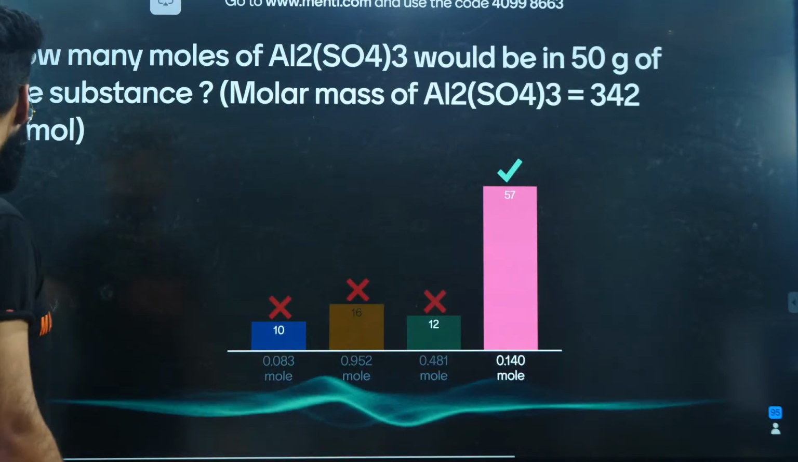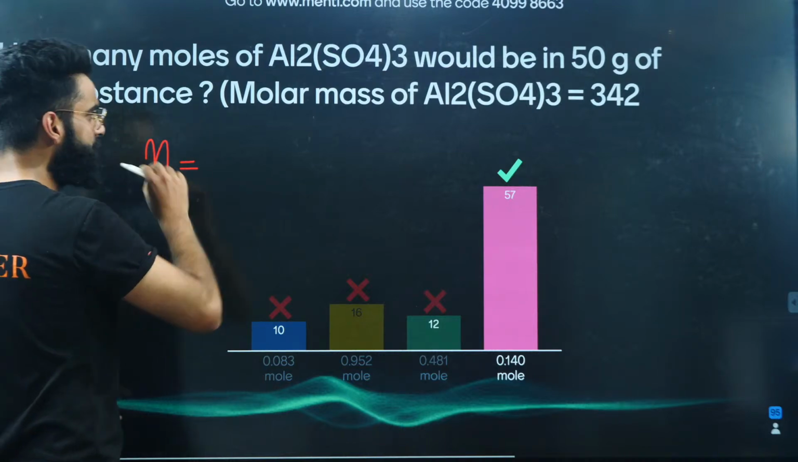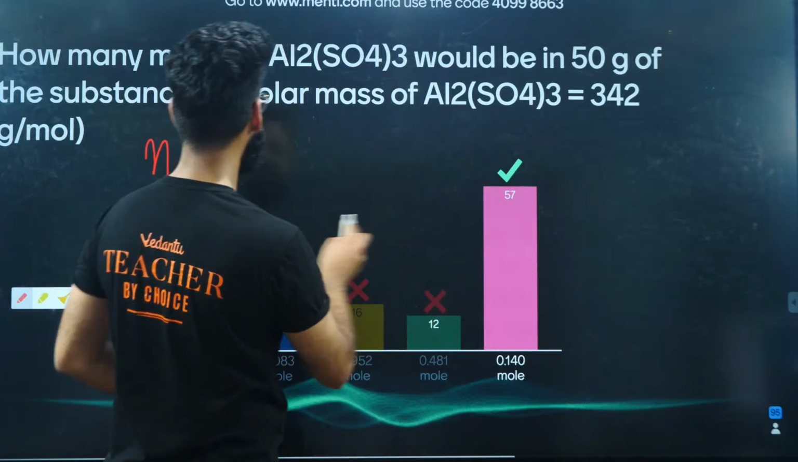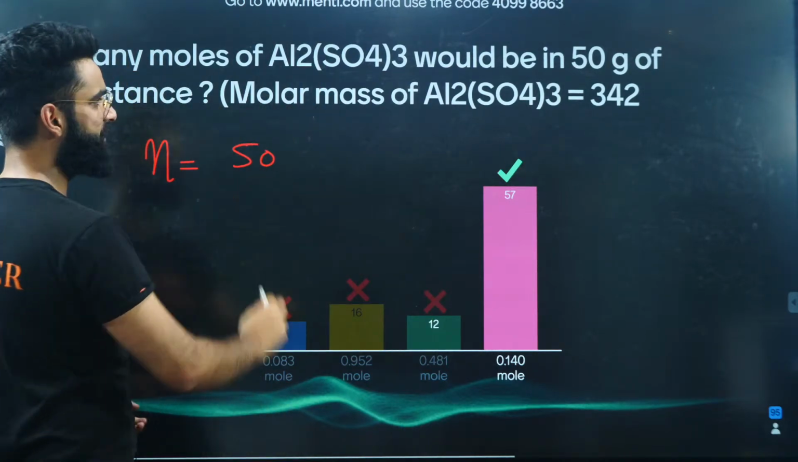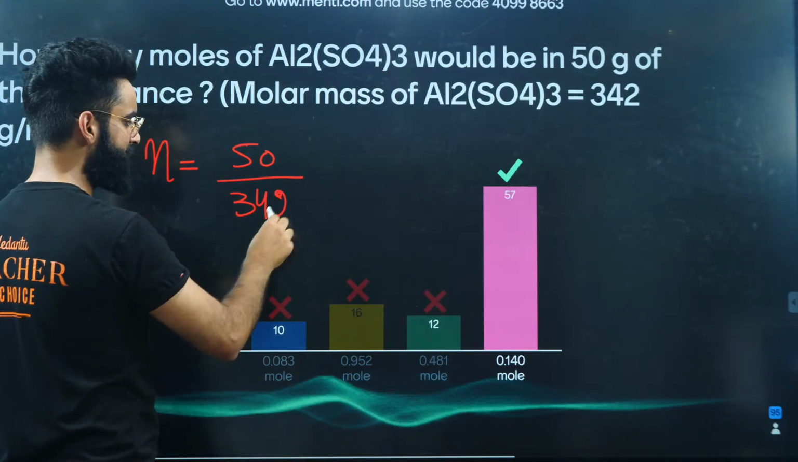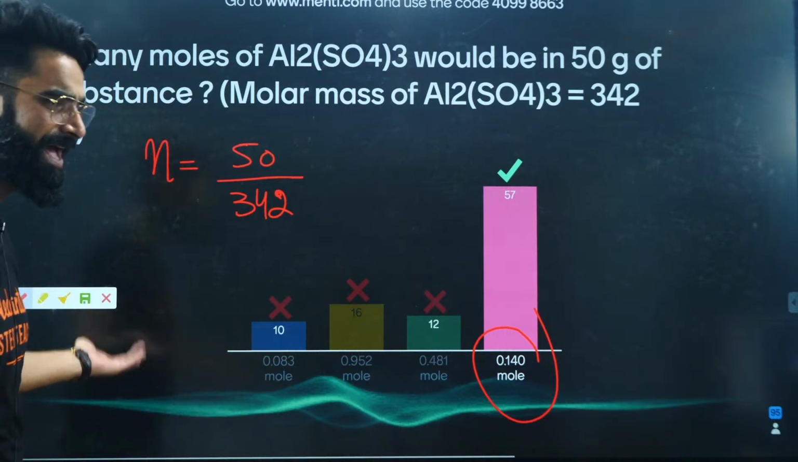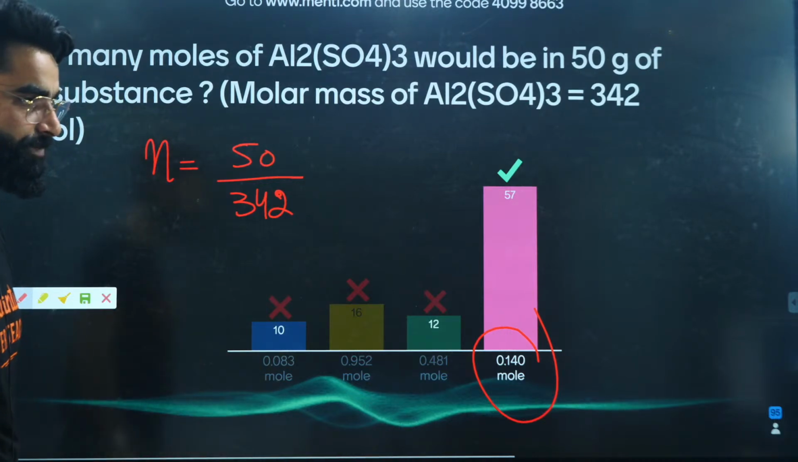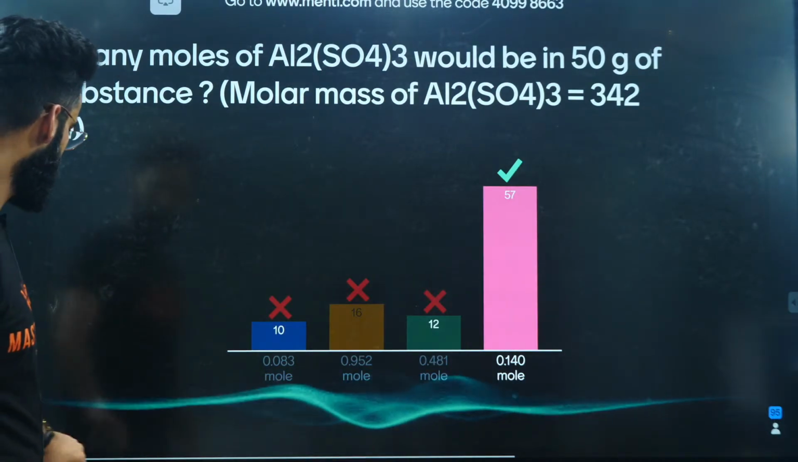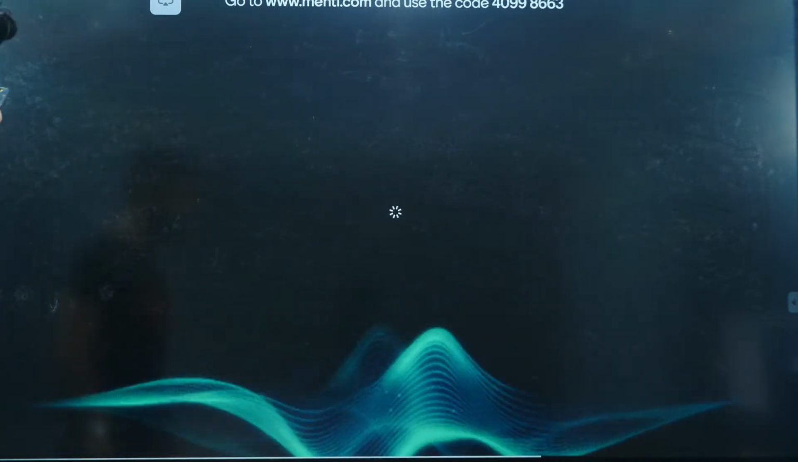Well, again, the majority of the students have given the correct answer. You are simply supposed to calculate the number of moles, which is basically the mass of the substance, given to me as 50 grams, divided by the molar mass of the substance, also given to me as 342 grams per mole. The value comes out to be 0.14 moles. The question was as simple as that, right? Okay. Perfecto. Moving on to one more then.